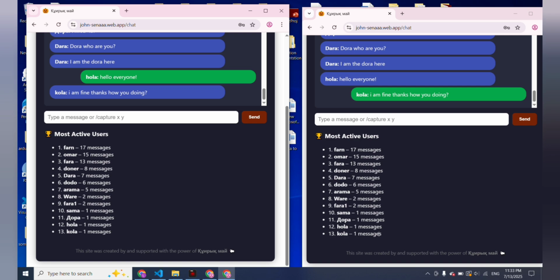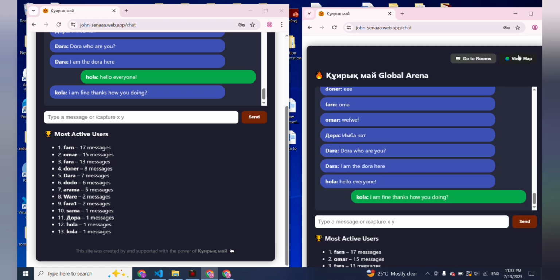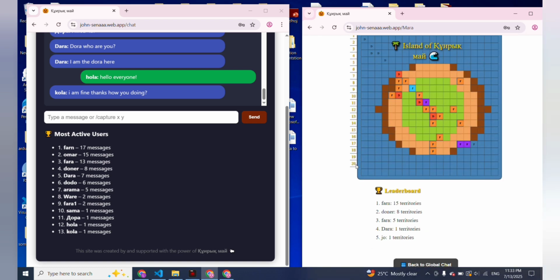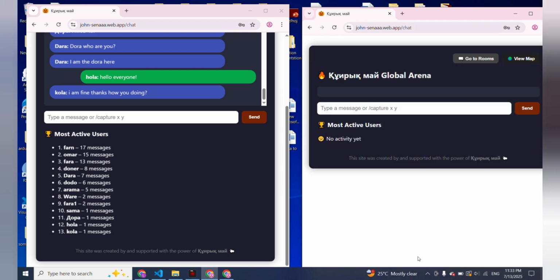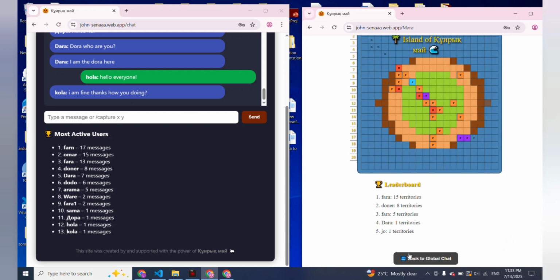We are last, since we only just registered, and some other accounts have 17 messages. There's also a system command you can use to capture and expose territory. Actually, this seems a bit unstructured, since it should be a chat app at the moment. It's like something like Pixel Land.